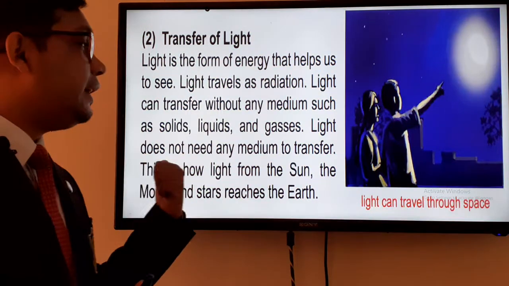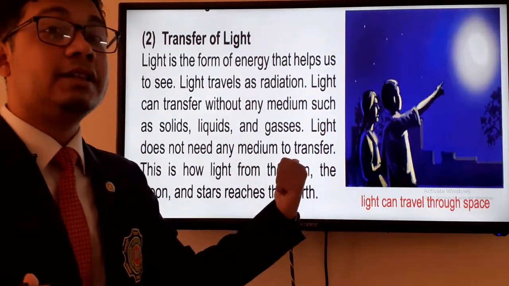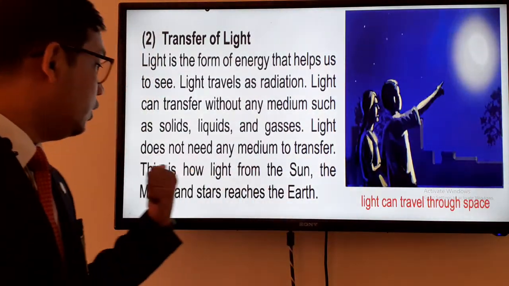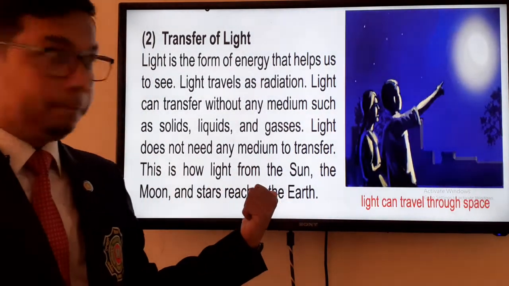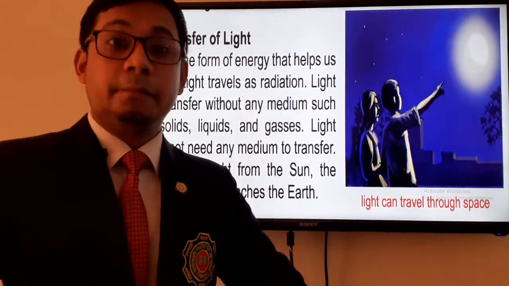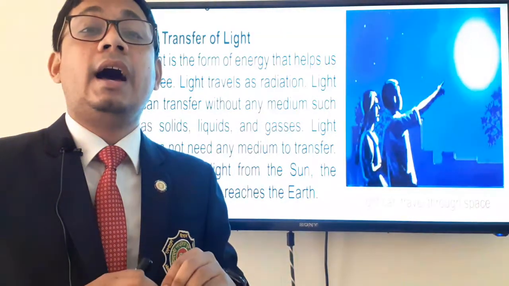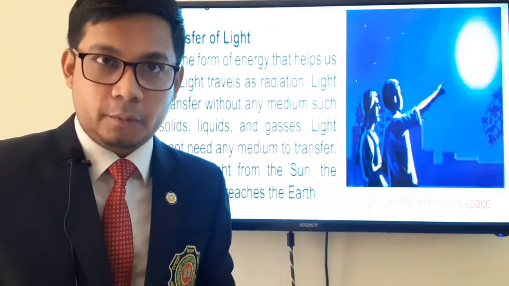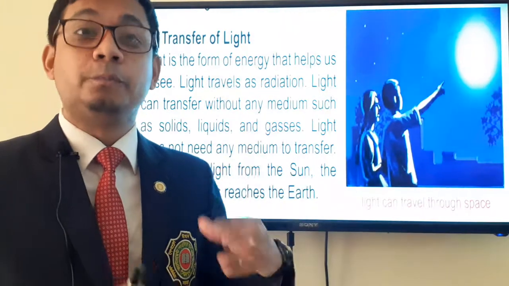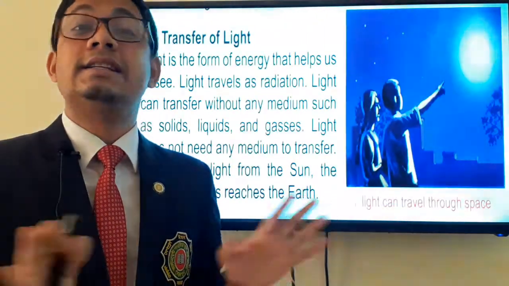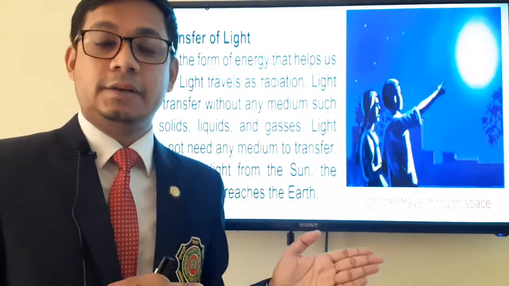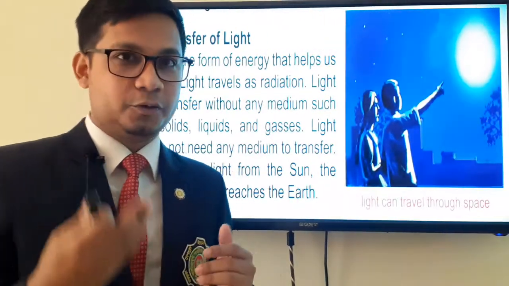Okay, so light doesn't need any medium to transfer. I'm repeating the same thing again and again, that will help you to understand. So this is how light from the sun, the moon and the stars reaches the earth. The sun, the moon, the stars are millions of miles away from us, but we can still see them. Why? Because they produce light, and that light doesn't need any kind of media, so we can see that light with our particular organ, which is the eye.